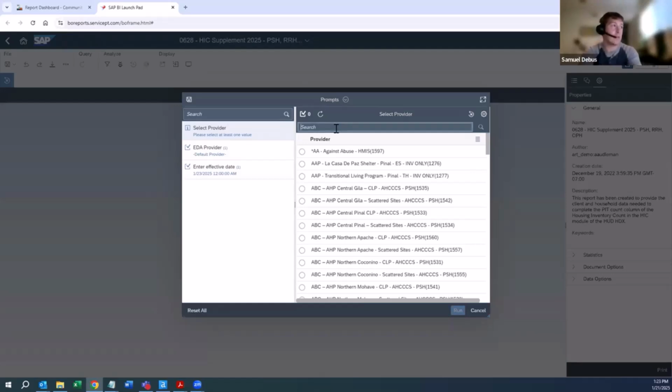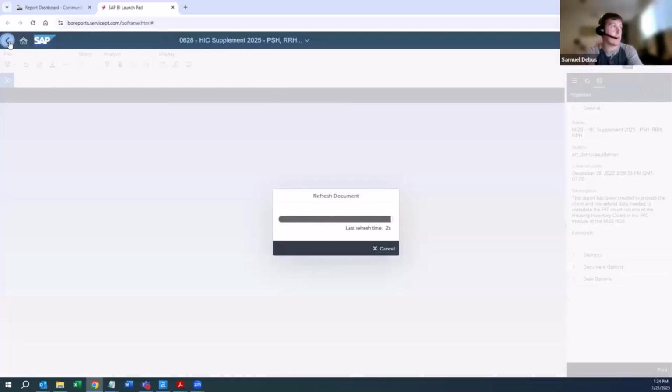So when you have those projects, we'll just make sure that we use permanent housing projects. All I do is select the project. The EDA provider you can leave alone, and the effective date is already set. All the dates are set already, so you're good to go. I'll just run this, and that will run the report.